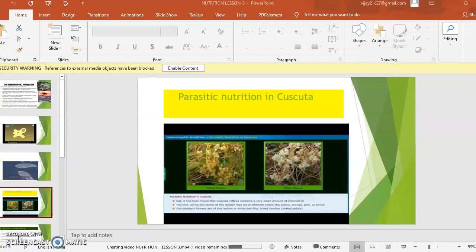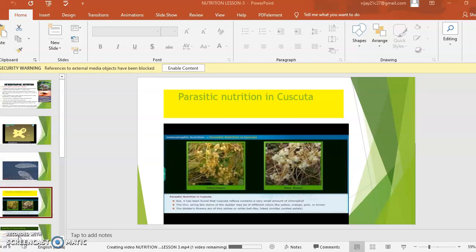How is it possible? Yes, this is a plant, but in the picture you may not observe leaves in the Cuscuta. Leaves are capable of capturing sunlight and converting it into chemical energy, that is glucose, starch. But without leaves, the photosynthesis process does not occur.